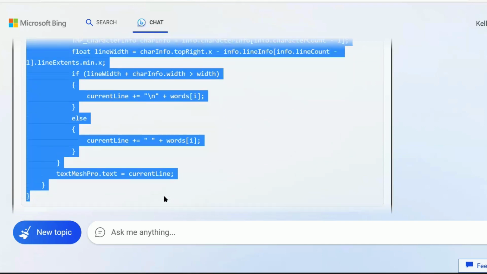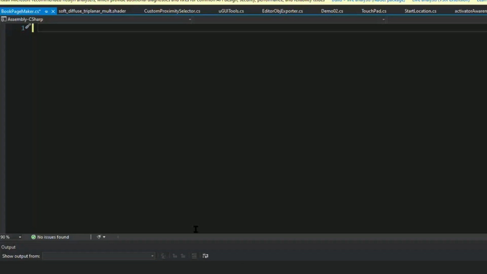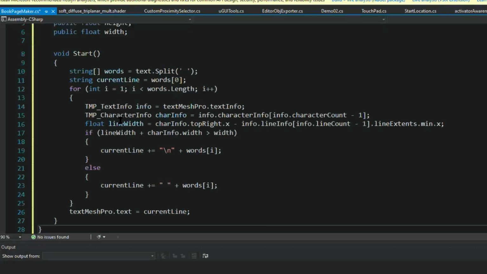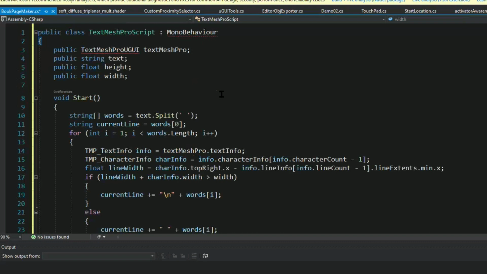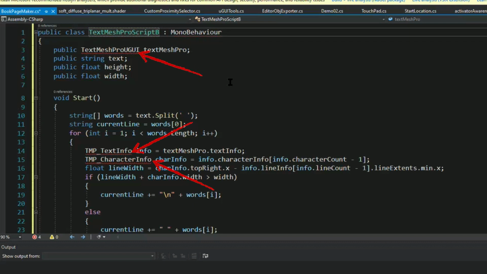So I copy and paste it into my IDE. And let's see. I notice right away we have some errors, but there's a very simple explanation, and it's because we're missing using directives at the top. That means the compiler can't identify which particular objects we're referring to in some cases.